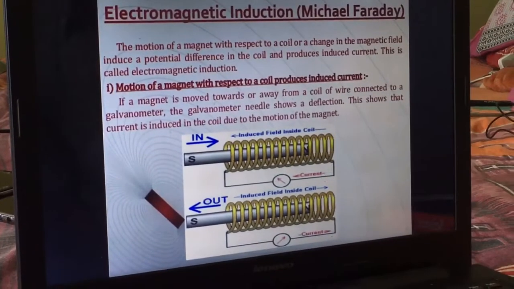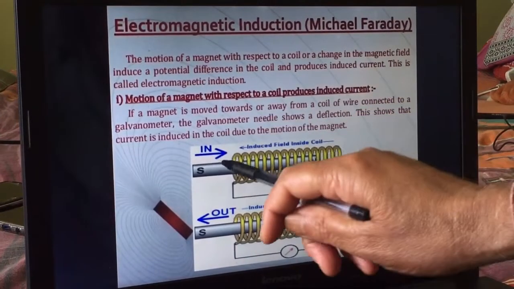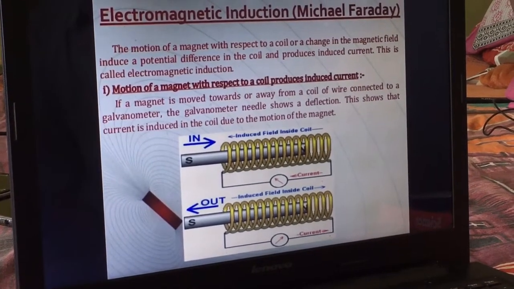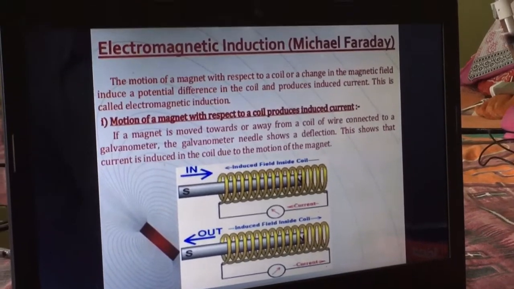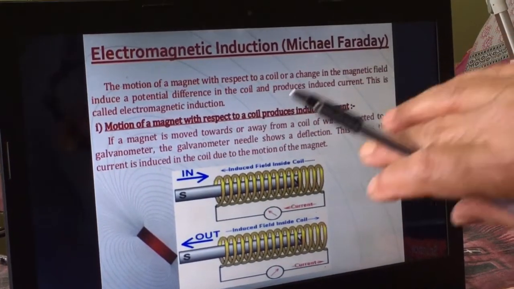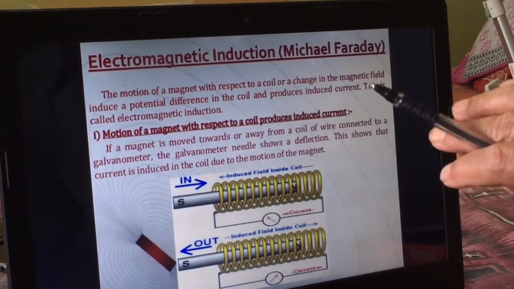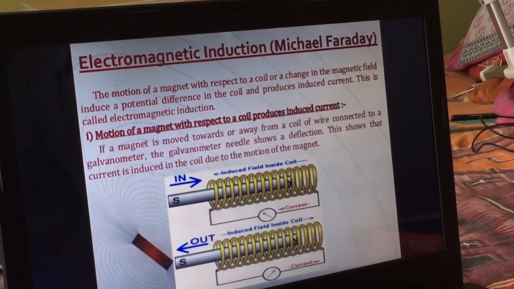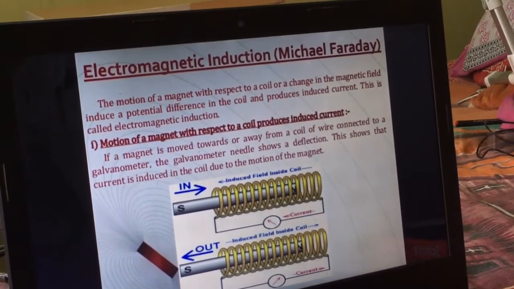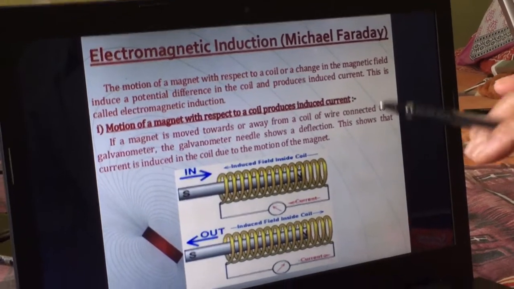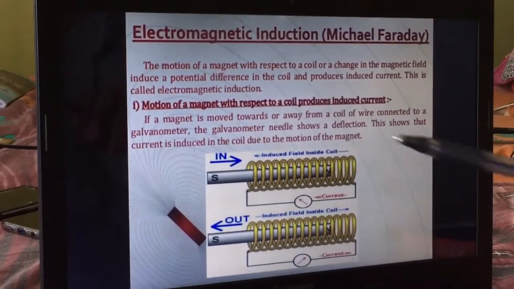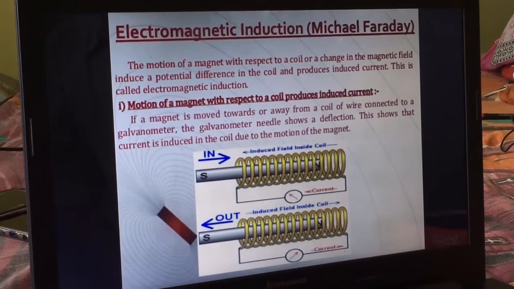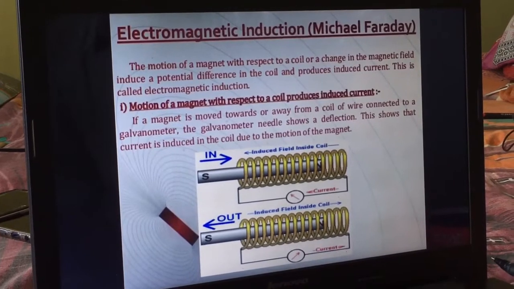Now, children, one thing comes to your mind. Why do we move the magnet in or out for the current to be produced? Moving the magnet in or out means we are changing the magnetic field, and that magnet exerts force on the free electrons of the conductor. The free electrons start moving and form the electric current. So changing the magnetic field by moving the magnet in or out produces current, and this is known as electromagnetic induction. It is the basic principle of our electric generator.